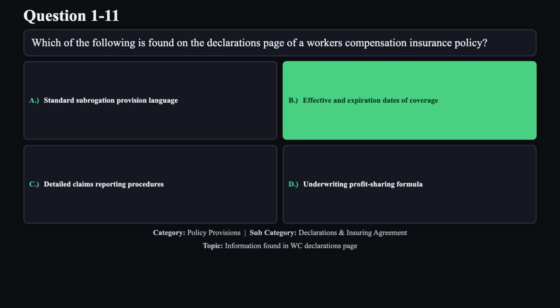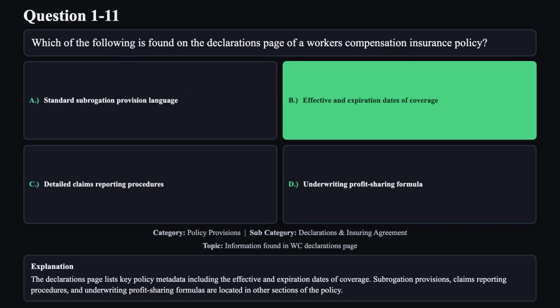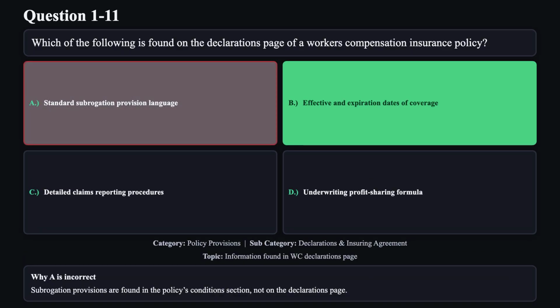The correct answer is B. The declarations page lists key policy metadata, including the effective and expiration dates of coverage. Subrogation provisions, claims reporting procedures, and underwriting profit sharing formulas are located in other sections of the policy. Reason A is not correct. Subrogation provisions are found in the policy's conditions section, not on the declarations page.